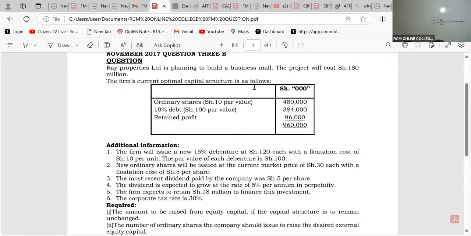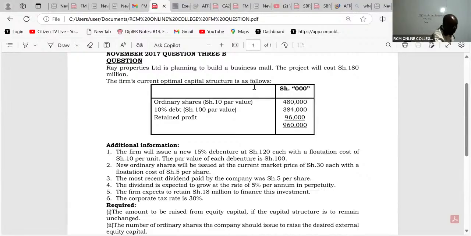So then the first thing that a good student should be able to do is to give us the optimal capital structure weights. So we have here optimal capital structure weights like that. We have two of them. We have equity and then we have debt.